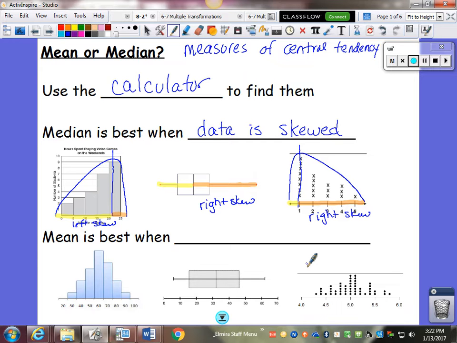The mean is best when your data is symmetrical. When I draw that hill over top of the graph, it looks more or less even on each side. Don't get out a ruler and measure it or anything, but more or less each side looks about the same. And in a box and whisker plot, the distance from the end of the whisker to the median and the end of the other whisker to the median is roughly the same. Not exact, but pretty close.